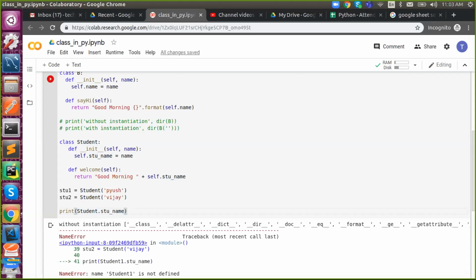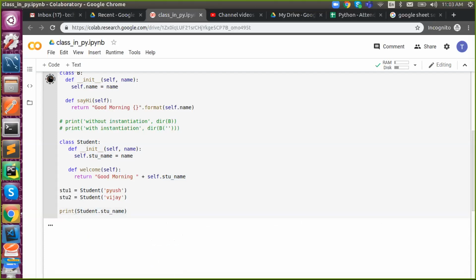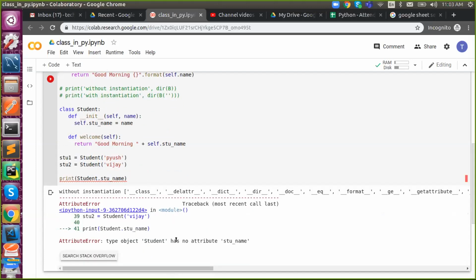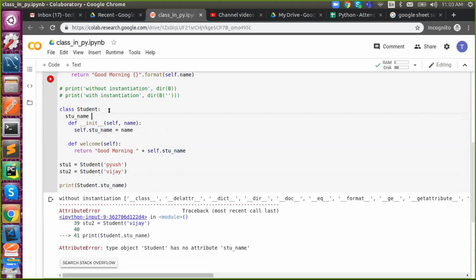After that, it will be an attribute error. That is what I am asking. It says attribute error: Student object has no attribute STU name. If I keep it directly inside my class, now what happened?